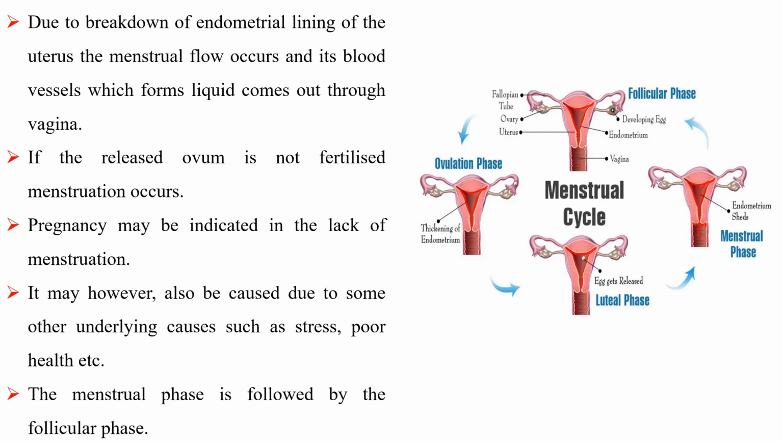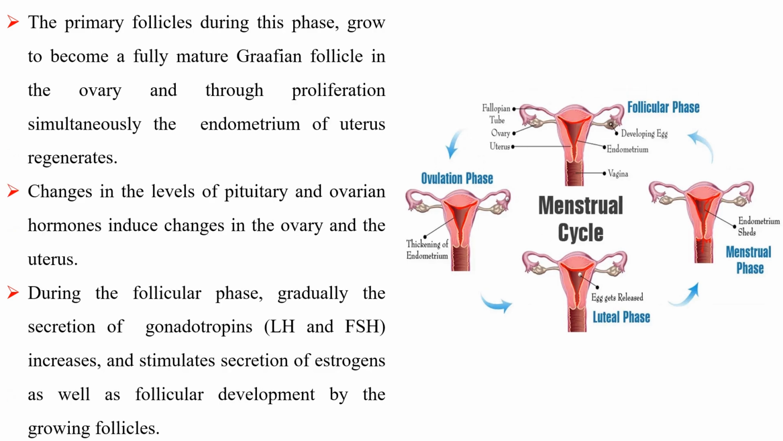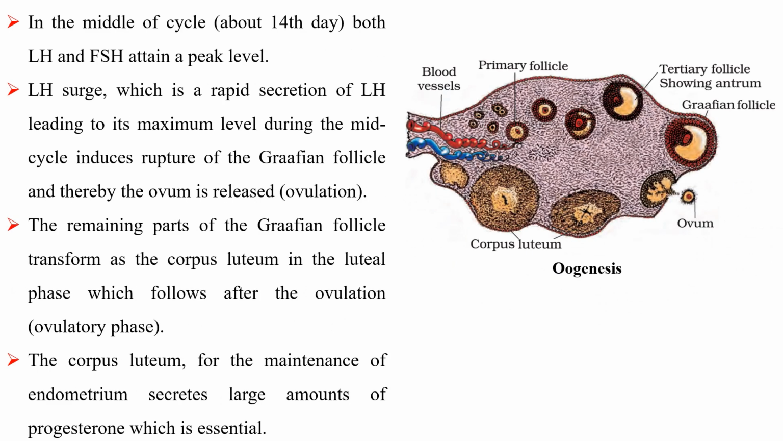The menstrual phase is followed by the follicular phase. The primary follicles during this phase grow to become a fully mature Graafian follicle in the ovary, and through proliferation, simultaneously the endometrium of the uterus regenerates. Changes in the levels of pituitary and ovarian hormones induce changes in the ovary and the uterus. During the follicular phase, gradually the secretion of gonadotropins increases and stimulates secretion of estrogens as well as follicular development by the growing follicles. In the middle of the cycle, both LH and FSH attain a peak level.